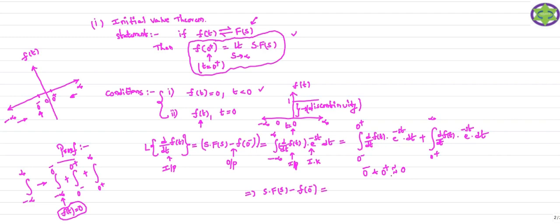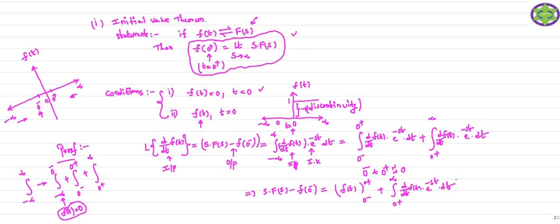So this 0 minus and 0 plus both are approximately equal to 0. So when I substitute t equal to 0 in this expression, this factor becomes 1, and the integral of the derivative of f of t dt becomes what? Here we have the signal f of t, and the limits of integration are from 0 minus to 0 plus. Plus here we have the remaining function, which is the integral from 0 plus to infinity of the first order derivative of f of t into e power minus st dt.